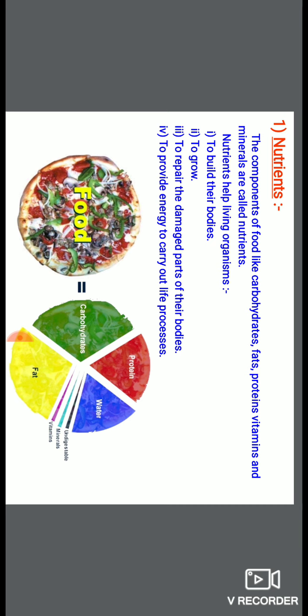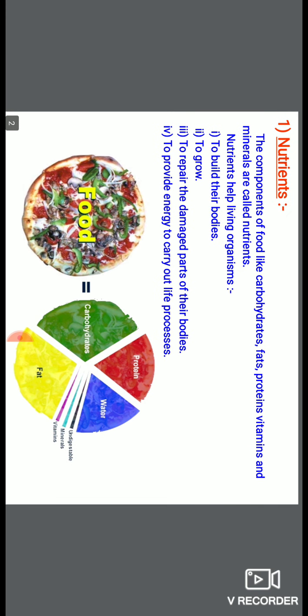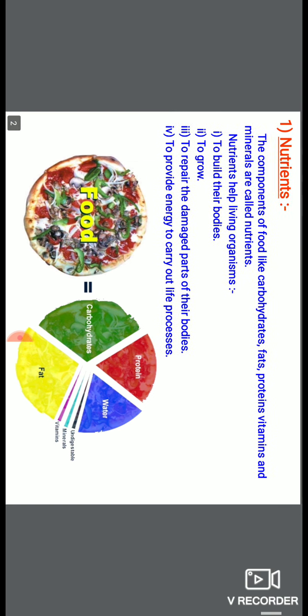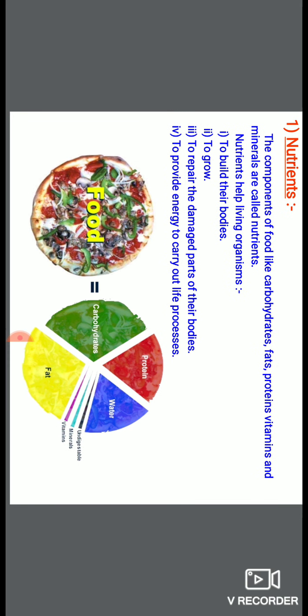So here we discussed four main functions of nutrients: living organisms build their bodies, grow, repair damaged parts, and carry out different life processes with the help of nutrients. Is it clear?